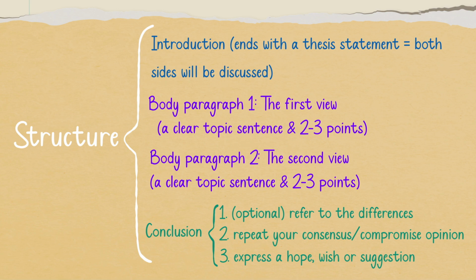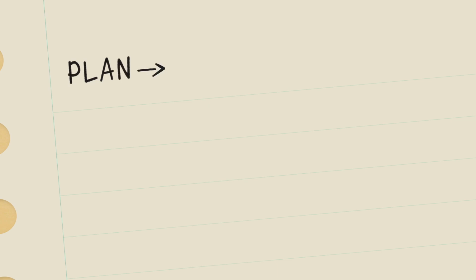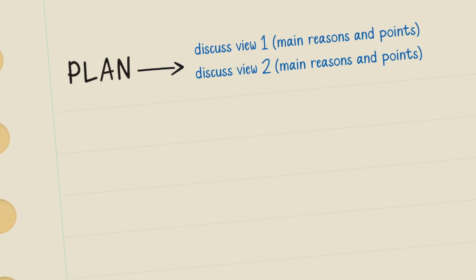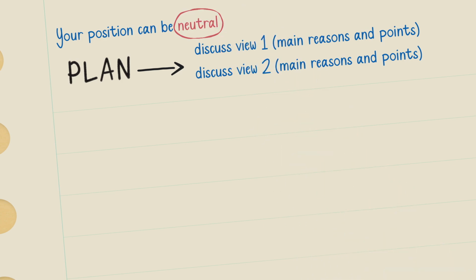Now, it's time to write about our plan. In our plan, we discuss those views. What are the reasons? What are the main points behind these two views? Here in this essay, my position is going to be neutral. Sometimes your position can be neutral too. It means that both sides can be true, and it really depends. So if your position is neutral, you should definitely mention that, either in your introduction or in your conclusion.